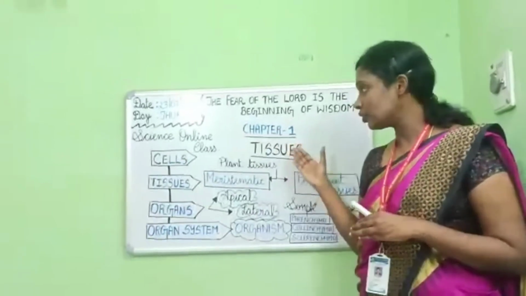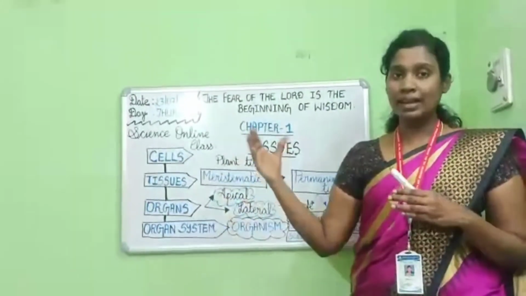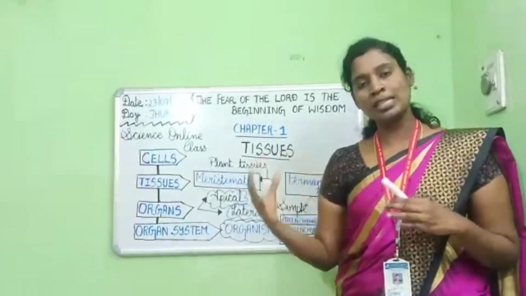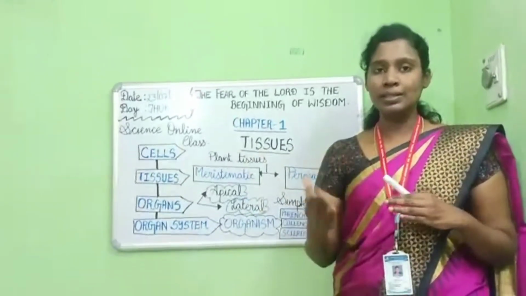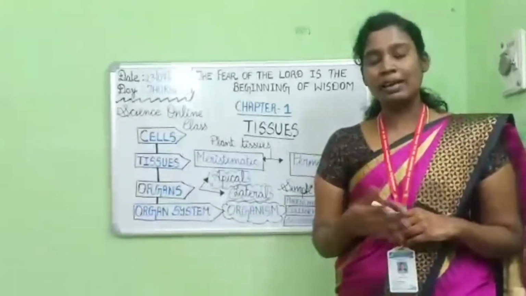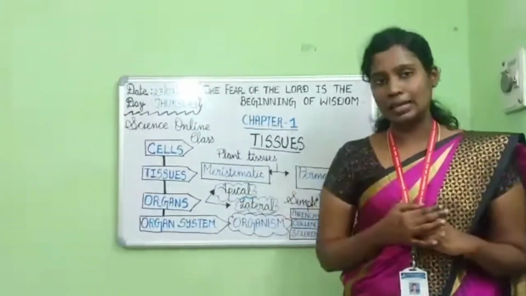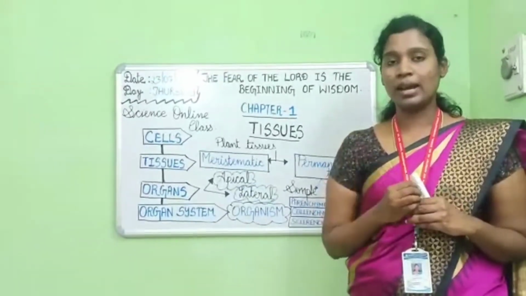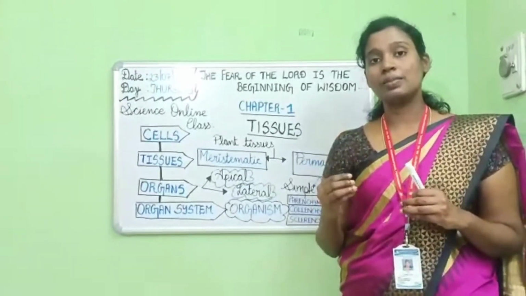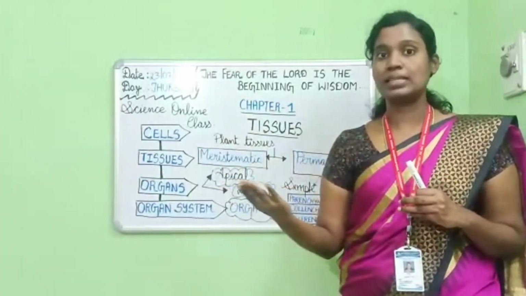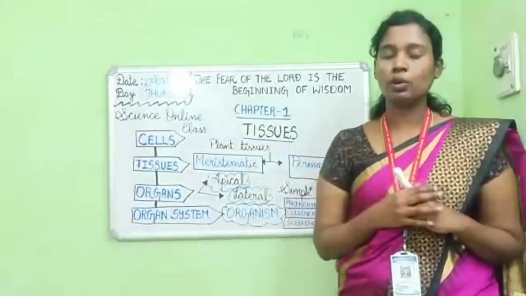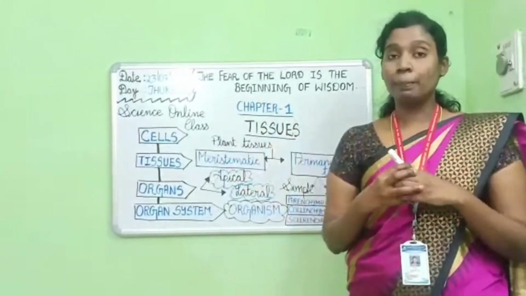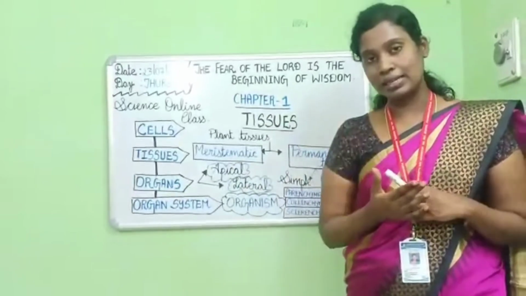So before going into tissue, we must know the organization of cells in the multicellular organism. So how are cells organized in a multicellular organism? First, I would like to remind you what a multicellular organism is. You must be very clear that a multicellular organism is an organism that is made up of many cells. It can be millions and trillions of cells combined together to form a multicellular organism.